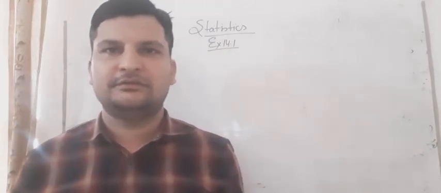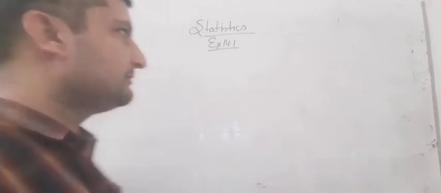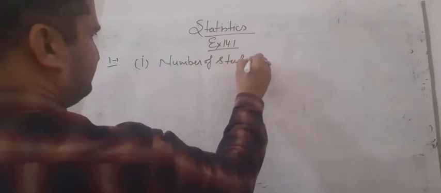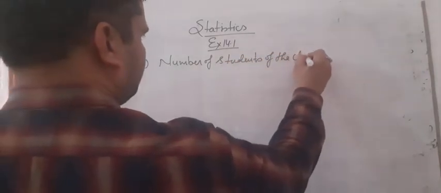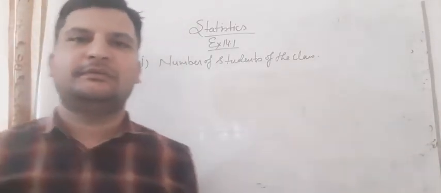Whatever things we see around us, we can say that. So we have to write the examples. Many examples are possible. The first question is to give 5 examples. The first one is the number of students of the class.